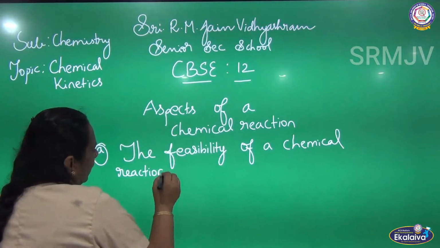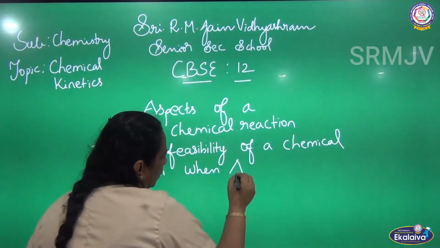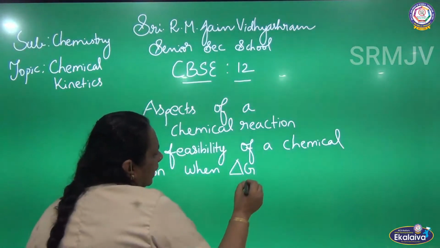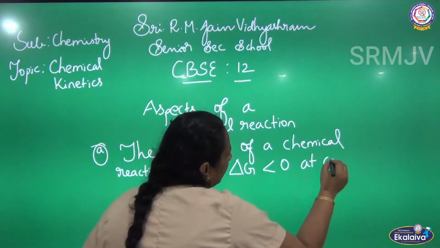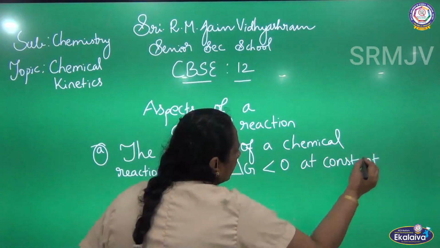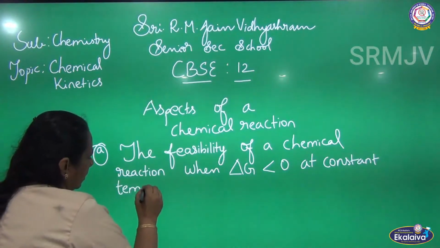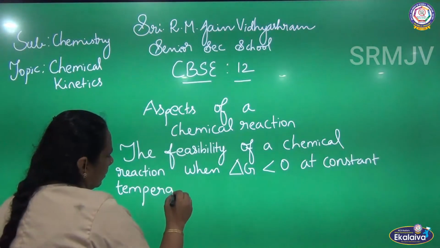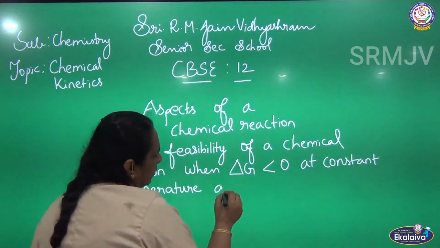The feasibility of a chemical reaction, when delta G is less than 0 at constant temperature and pressure.